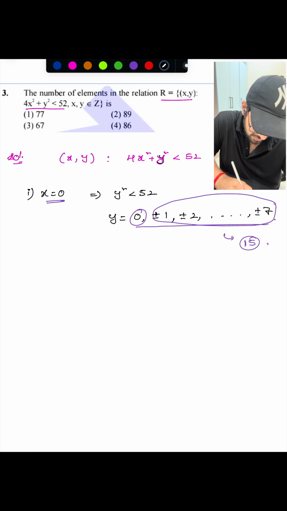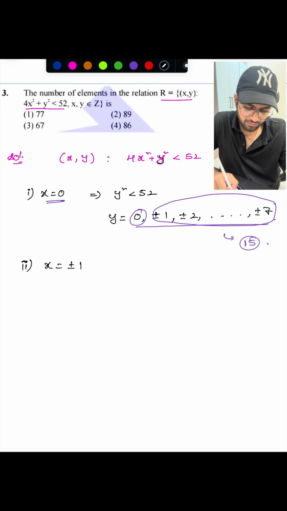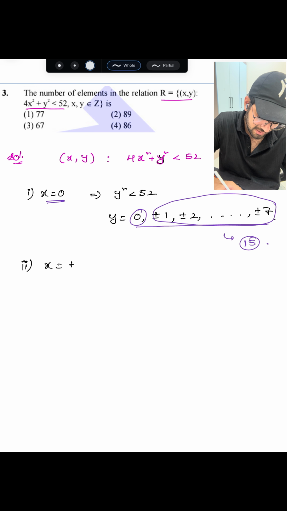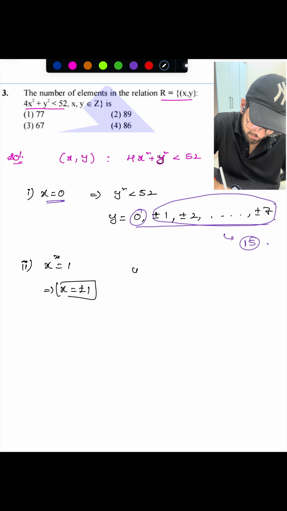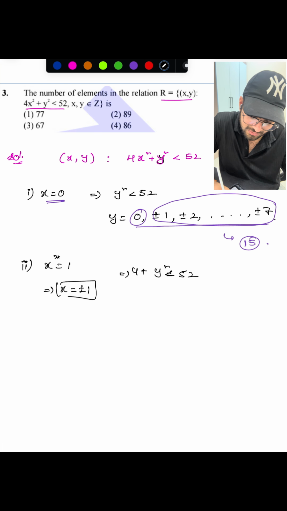Now case 2: I will put x equals to plus or minus 1. I want to put x square equals to 1, that means x equals to plus or minus 1. Here x square equals to 1, so 4 plus y square should be less than 52. So y square is less than 48.